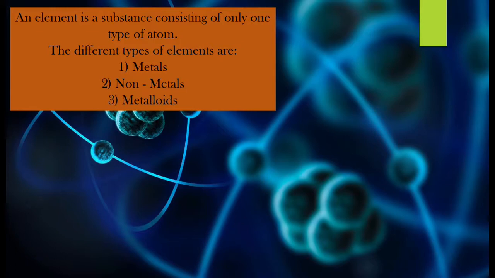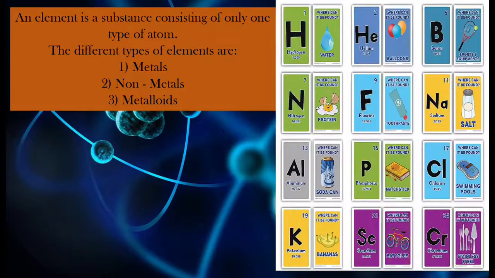Okay, the different types of elements, for example, hydrogen, helium, boron, sodium, fluorine, nitrogen, aluminium, potassium, chromium, chlorine. Now these are all simple examples of the things that you make use of in your day-to-day life. Now water is made up of hydrogen and oxygen.